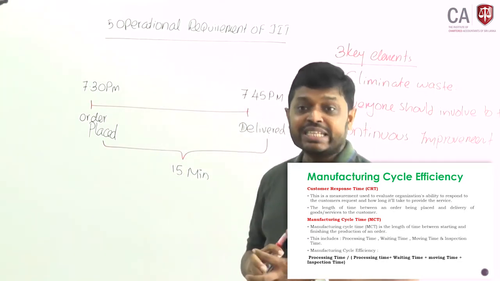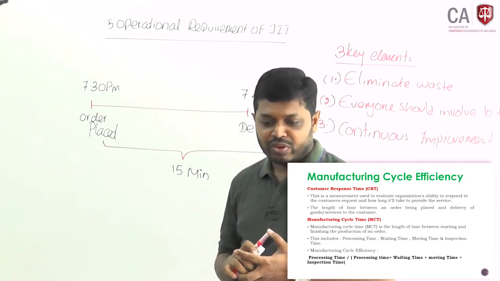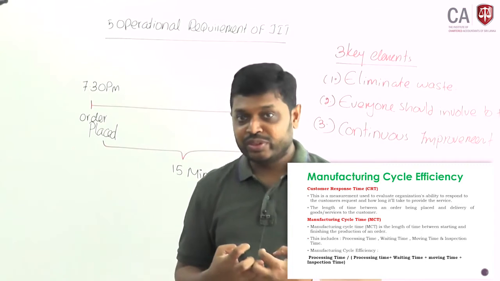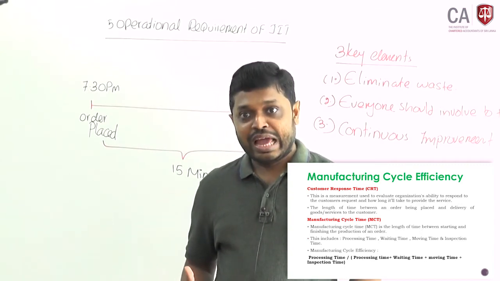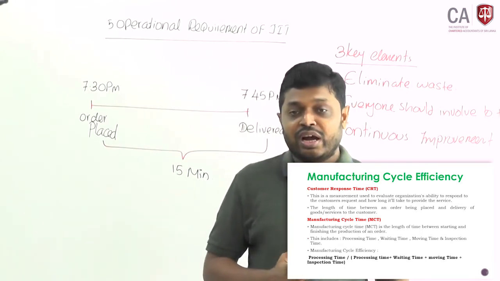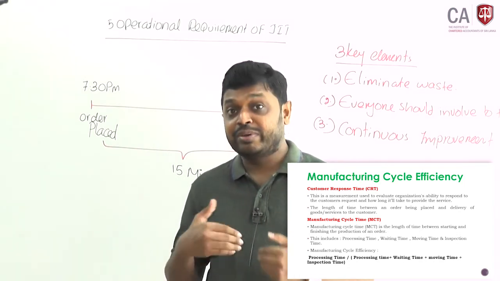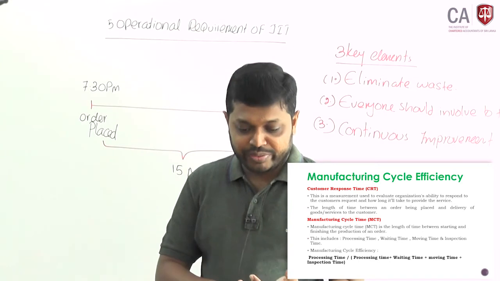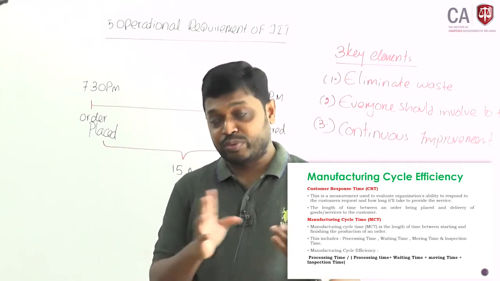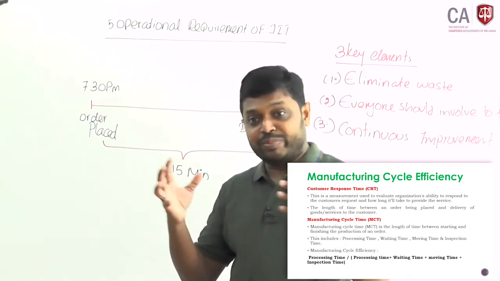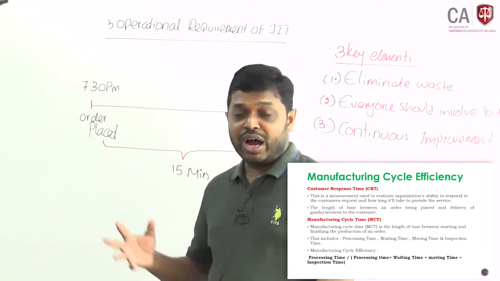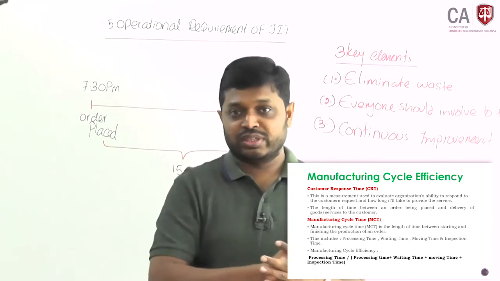Then manufacturing cycle time. What is the manufacturing cycle time? After receiving the order, you have to manufacture the goods. After manufacturing the goods, how long will it take? Sometimes after manufacturing goods, it will take some time. You have a time to process the goods. You have to keep them in waiting time, moving time, inspection. After those, you will transfer the goods.